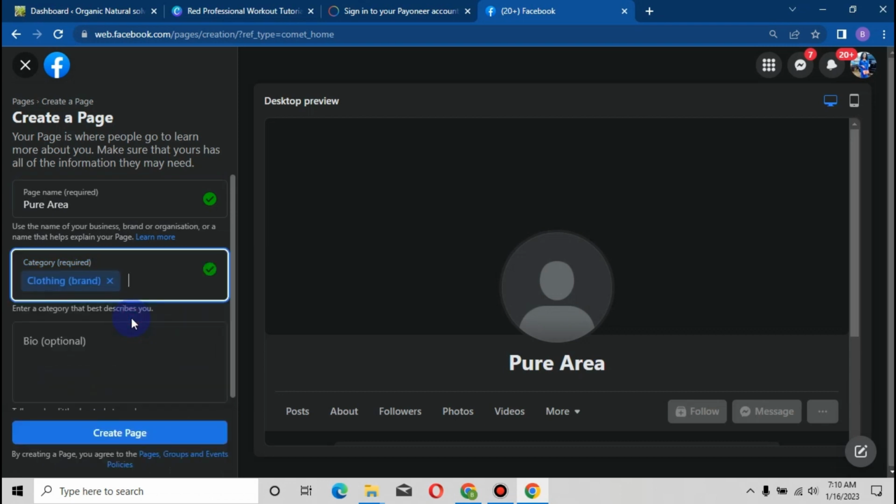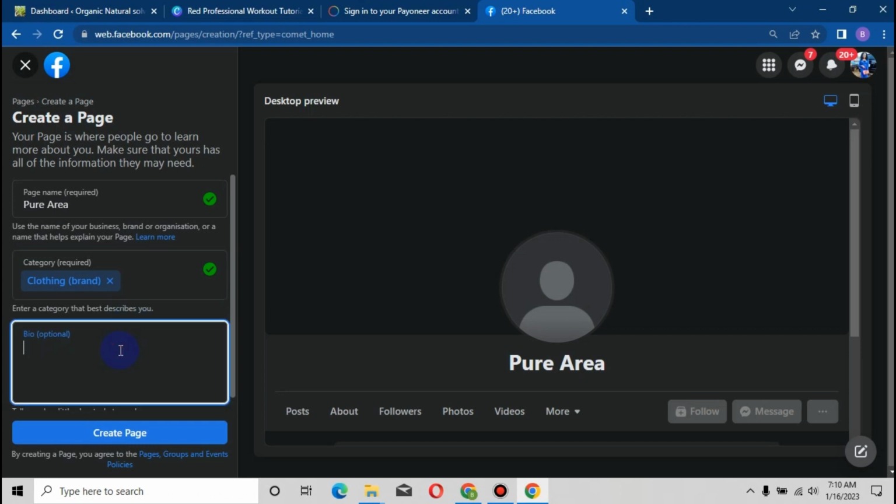You can add more than one category if you want, telling Facebook this is what this page is meant for. And if you want to use it for running your ads, you can equally highlight the category that you want that page to be portrayed as when your customer clicks on it.